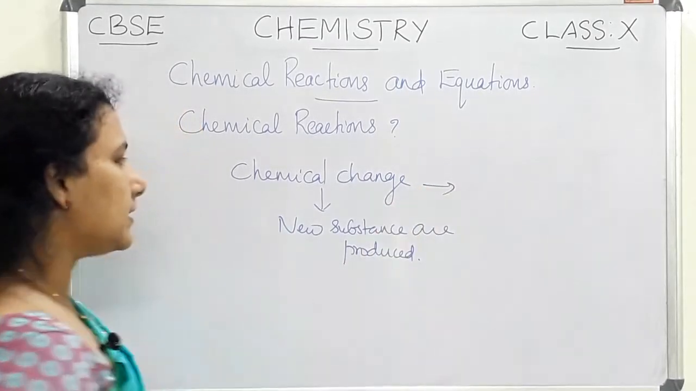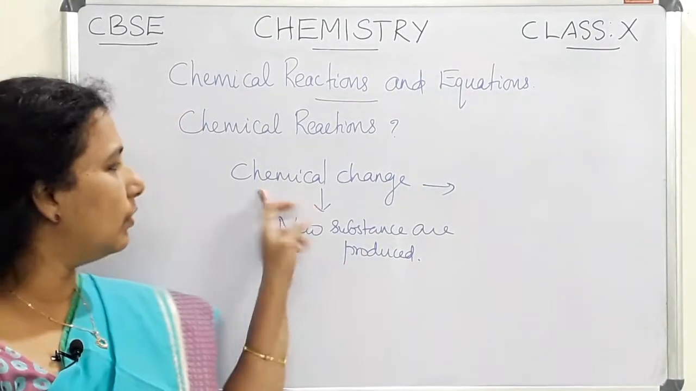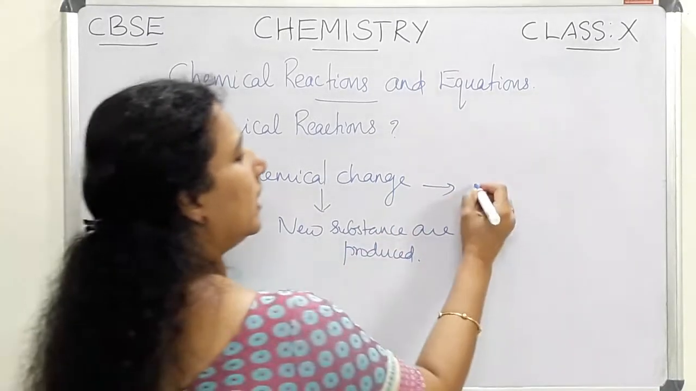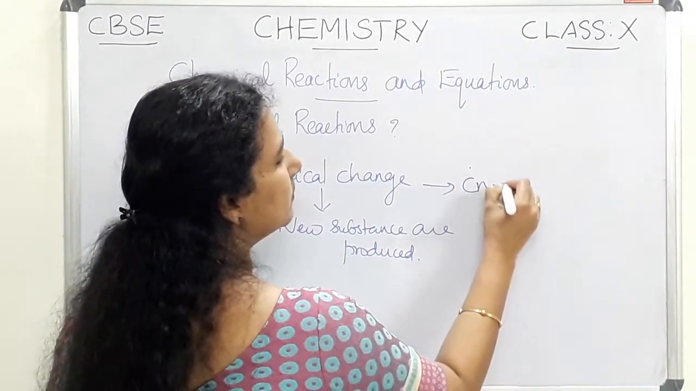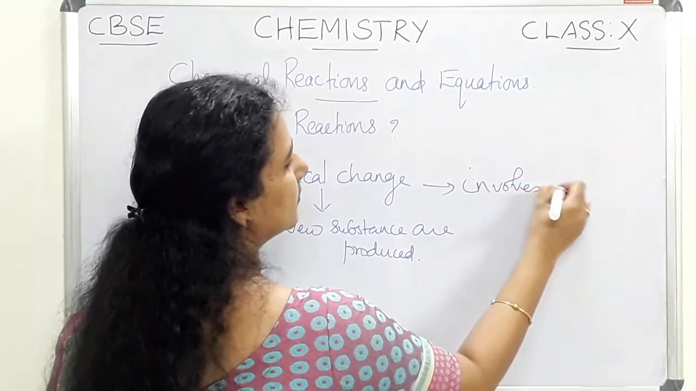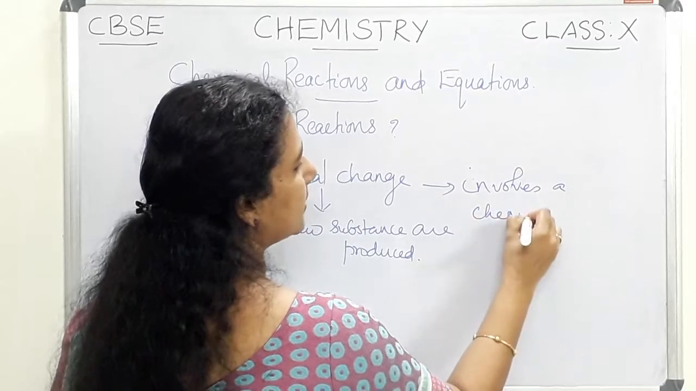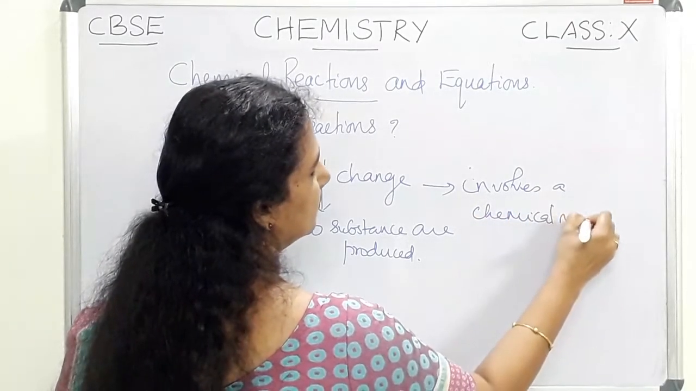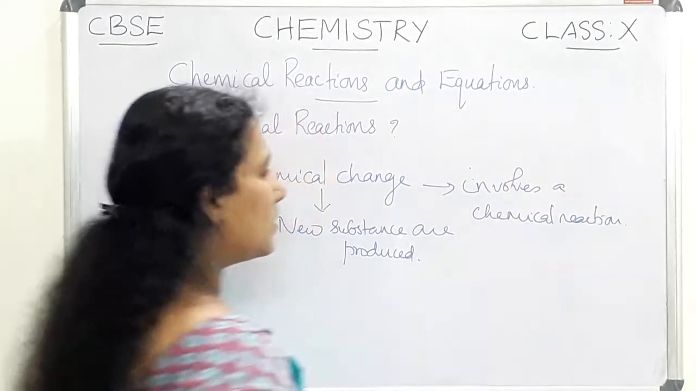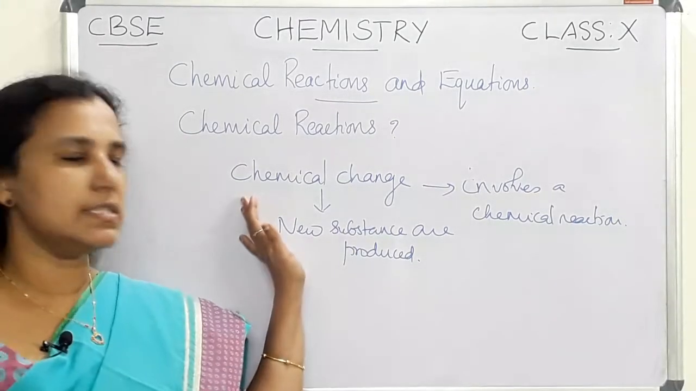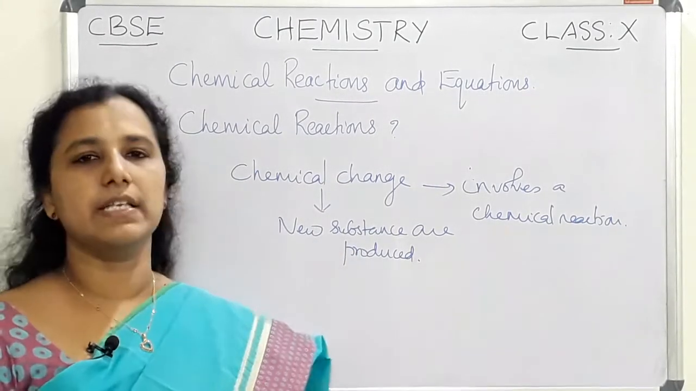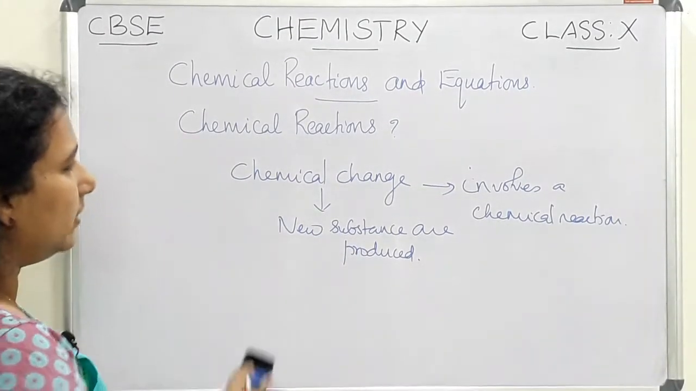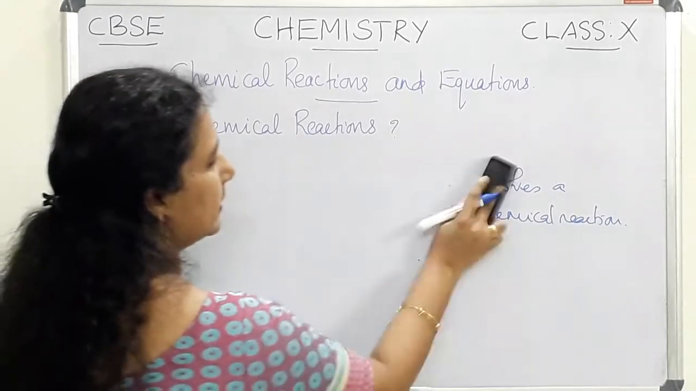So we can say that a chemical change always involves a chemical reaction. So whenever there is a chemical change, we can say that there is a chemical reaction. So let us define what is a chemical reaction.